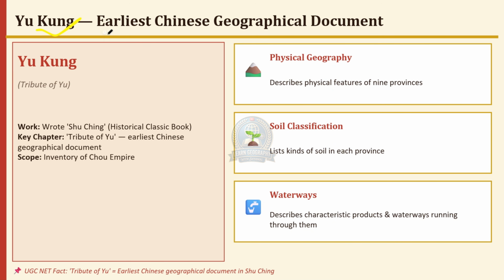Yu Kung, the earliest Chinese geographical document. Yu Kung, the Tribute of Yu, is a key chapter of the Shu Ching, a historical classic book. It is the earliest Chinese geographical document, with a scope covering an inventory of the empire. Physical geography describes physical features of 9 provinces. Soil classification lists kinds of soil in each province. Waterways describes characteristics, products and waterways running through them. The Tribute of Yu is the earliest Chinese geographical document in the Shu Ching.